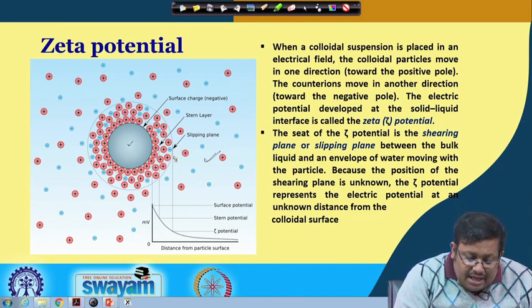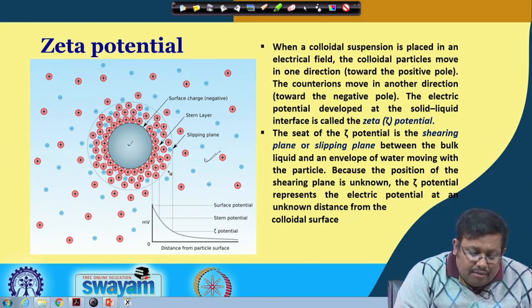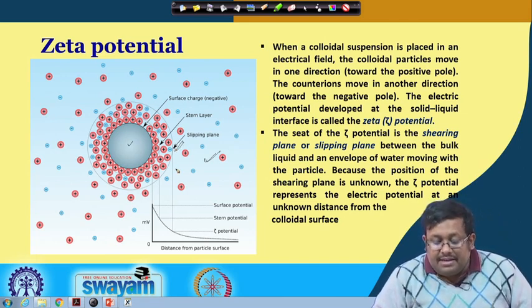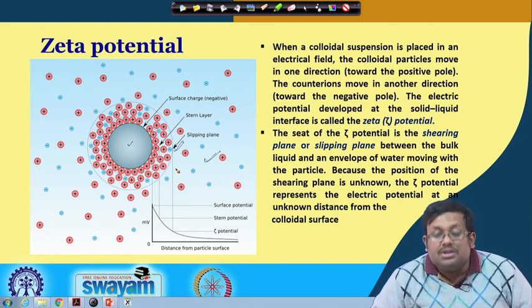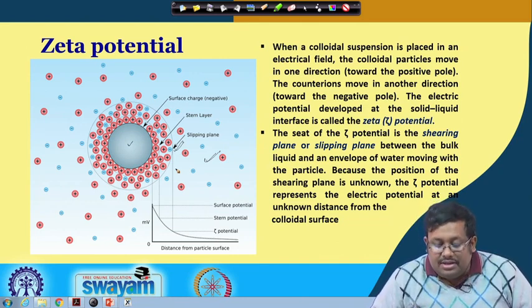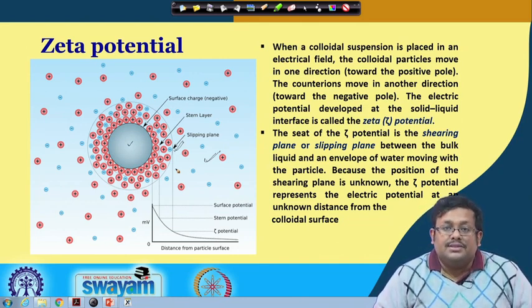At the junction of the bulk solution and the outer boundary of the liquid film or envelope, this is called the slipping plane, and this slipping plane is the place where the zeta potential occurs. Because the position of the shearing plane is unknown, the zeta potential represents the electric potential at an unknown distance from the colloid surface.